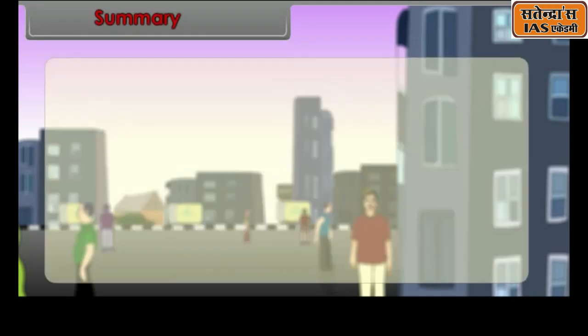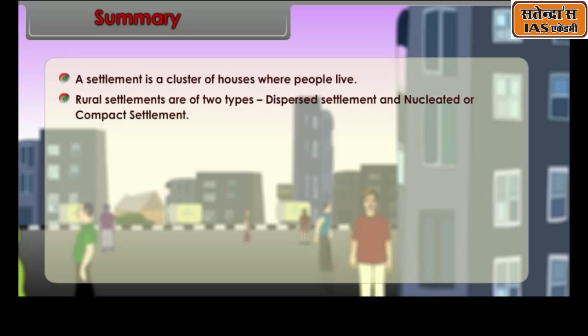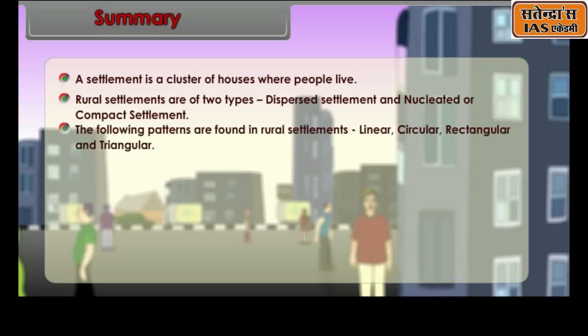Summary. A settlement is a cluster of houses where people live. Rural settlements are of two types: dispersed settlements and nucleated or compact settlements. The following patterns are found in rural settlements: linear, circular, rectangular and triangular. Urban settlements are compact and large in size.